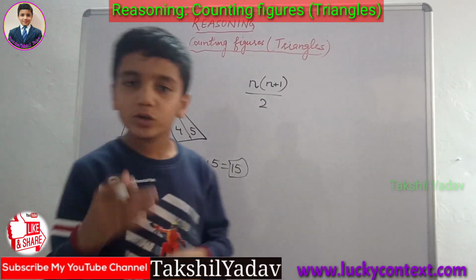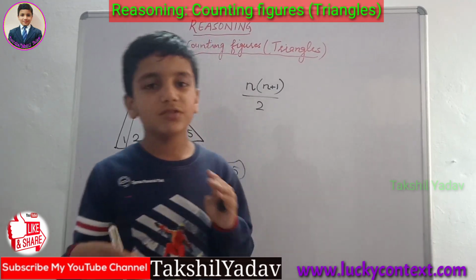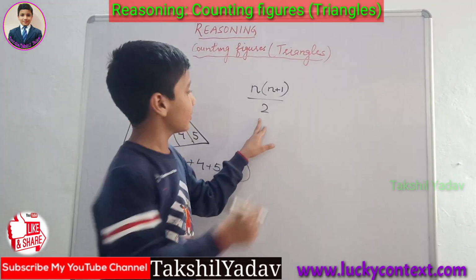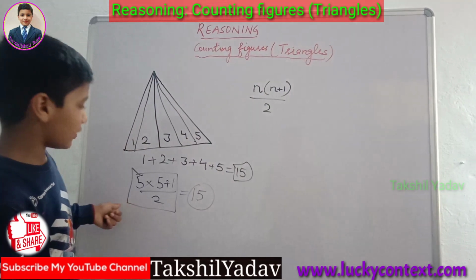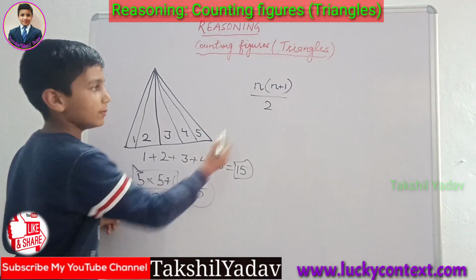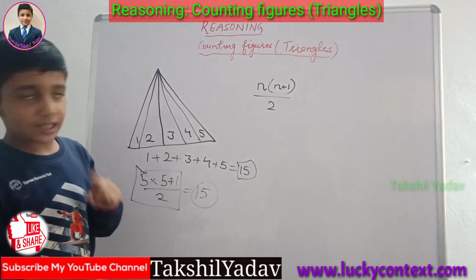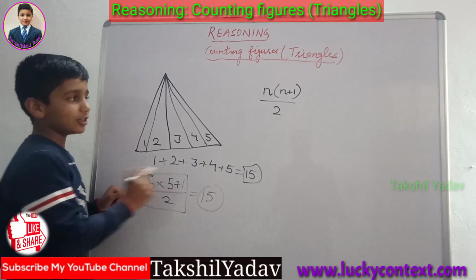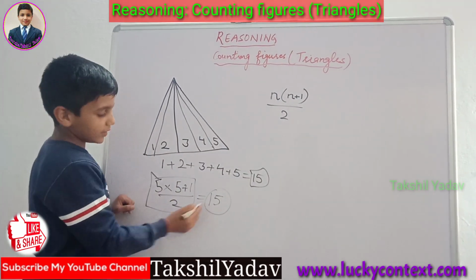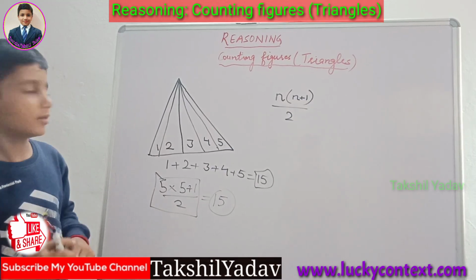This will give us the total number of things which we have to find. So in this case we have 5 as n, and 5 × (5 + 1) divided by 2. According to this formula we get 15, which is the correct answer.